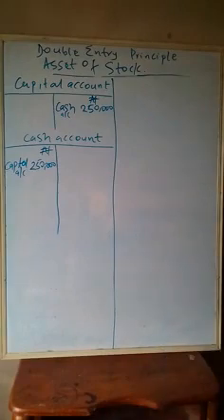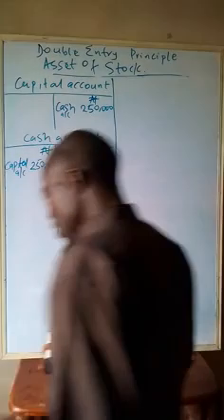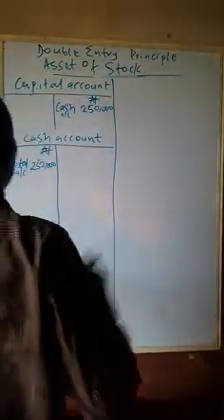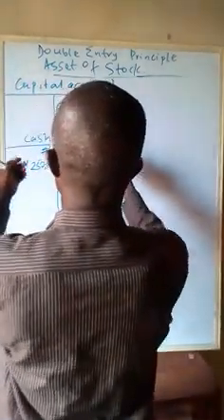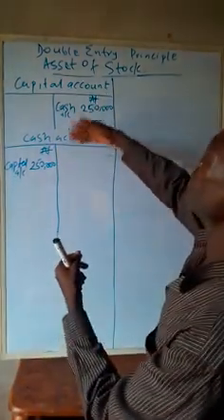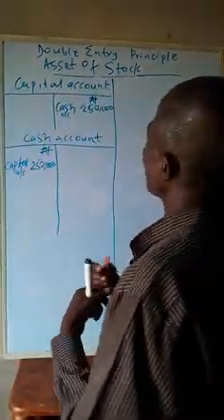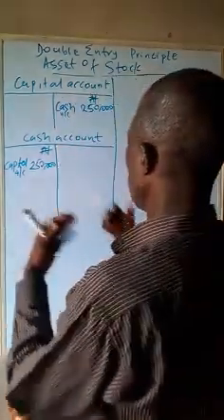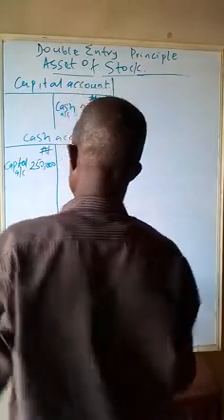Next, bought goods for cash, 200,000 naira. That means we use money; money goes out. Whenever you hear bought goods, that is asset of stock. That is purchases. When you bought, that is purchases.